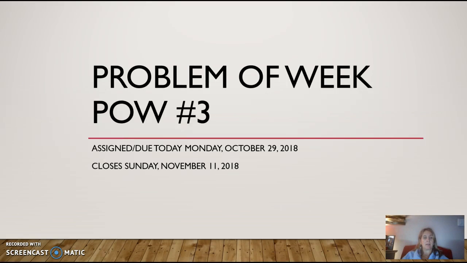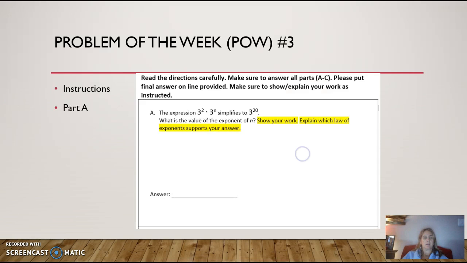So the problem of the week, again, is assigned and due today, Monday, October 29th, and it closes on Sunday, November 11th. Remember, you are allowed to make corrections and resubmit for regrading based on my feedback. The difference this time is I'm not going to be giving the 5 points for participation for effort. It will just be a grade of 0 to 4 based on the quality and correctness. So make sure you read the directions, which I'll read now to you.